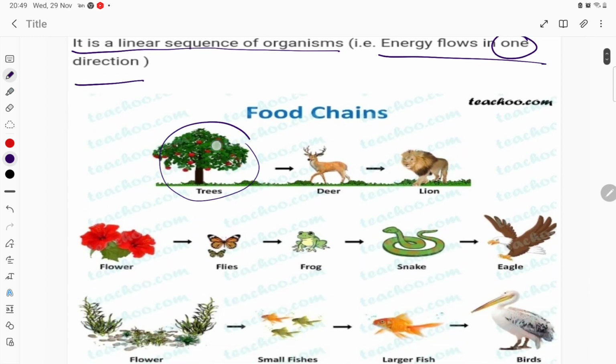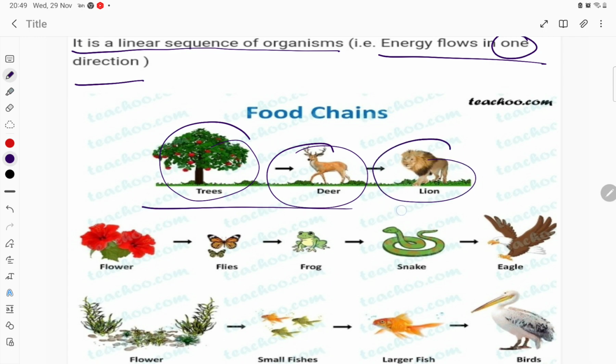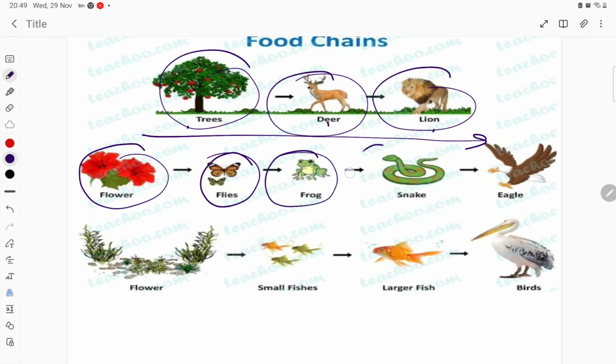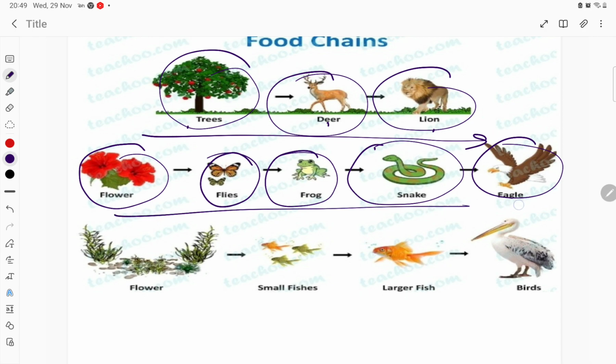Suppose it is the trees, it is eaten by the what? Deer, and deer is eaten by the lion. So energy is getting transferred from the trees to deer to lion. Now another, you can see, student, flower is there, that is flies. Flies are eating the flower nectar, and these flies are eaten by the frog. Frog is eaten by the snake, and snake is eaten by the eagle. This is a different food chain, and this is the first food chain. This one here is 2.